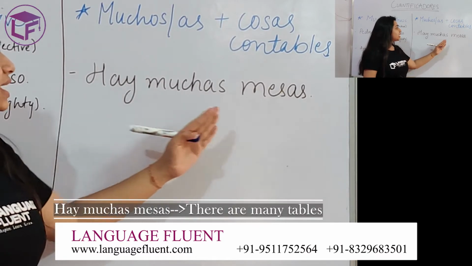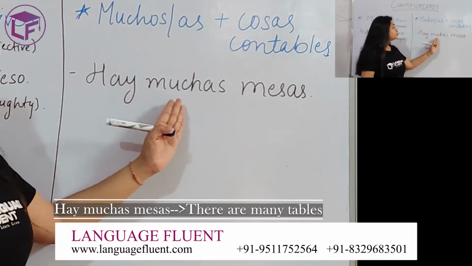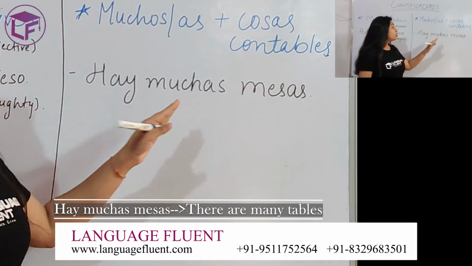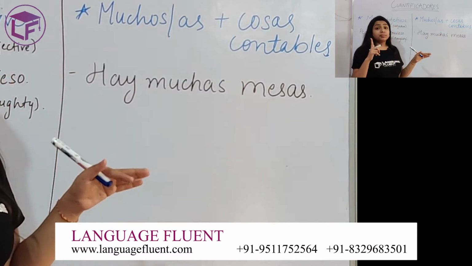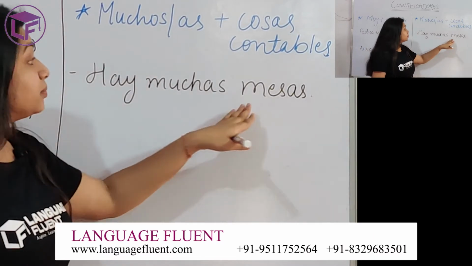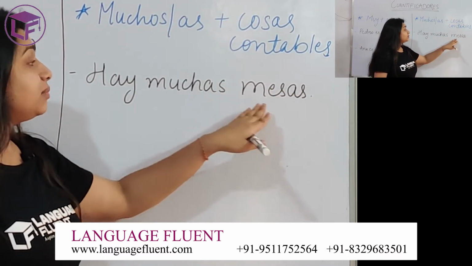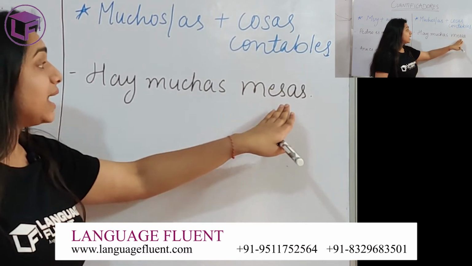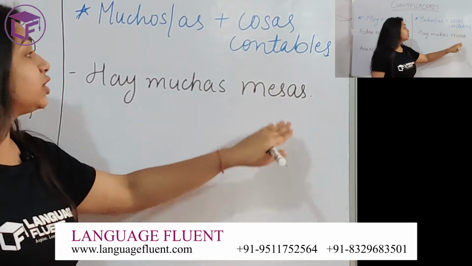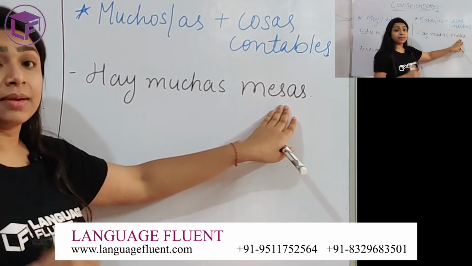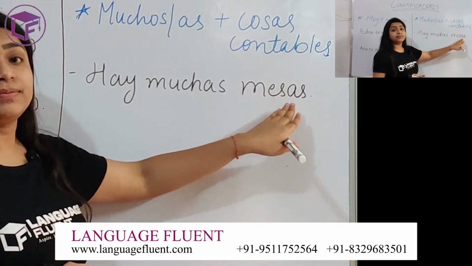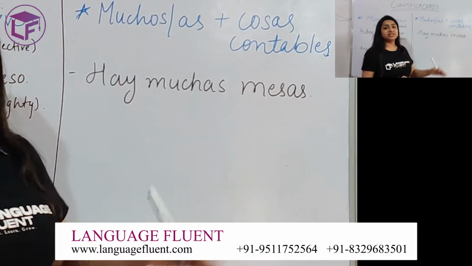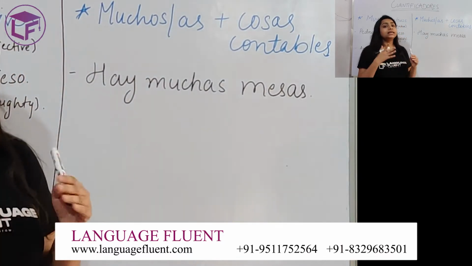Okay, let's see the example. Hay muchas mesas. Mesa means table. As you can see, make sure that muchas agrees with the noun in gender and number. Here the noun is feminine and plural, that's why we have used muchas. Hay muchas mesas means there are many tables.